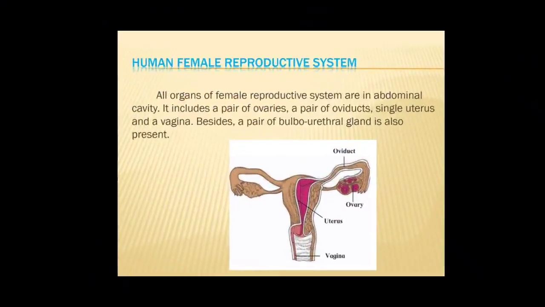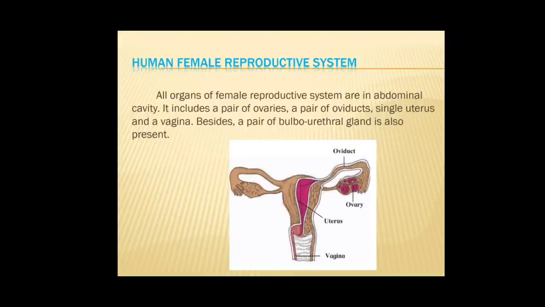Human female reproductive system. All organs of the female reproductive system are in the abdominal cavity. It includes a pair of ovaries, a pair of oviducts, a single uterus and a vagina. Generally, every month an ovum is released in the abdominal cavity alternately from each ovary.